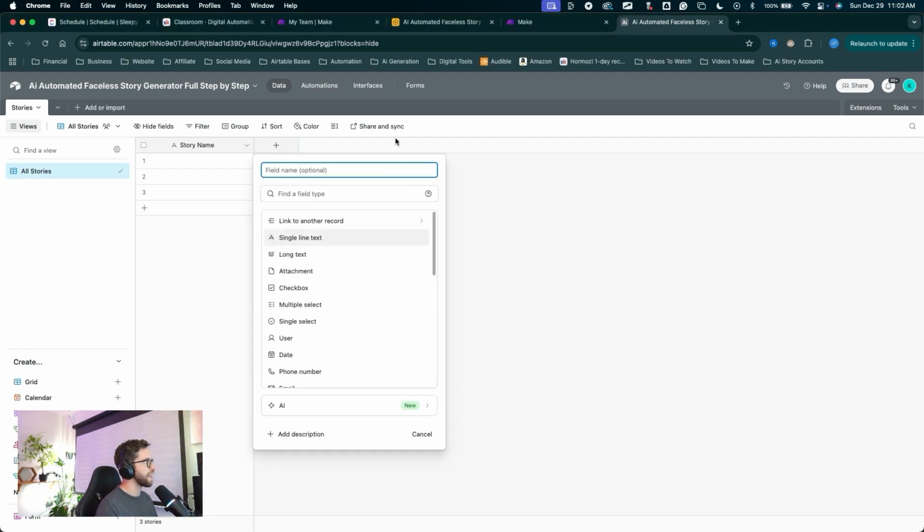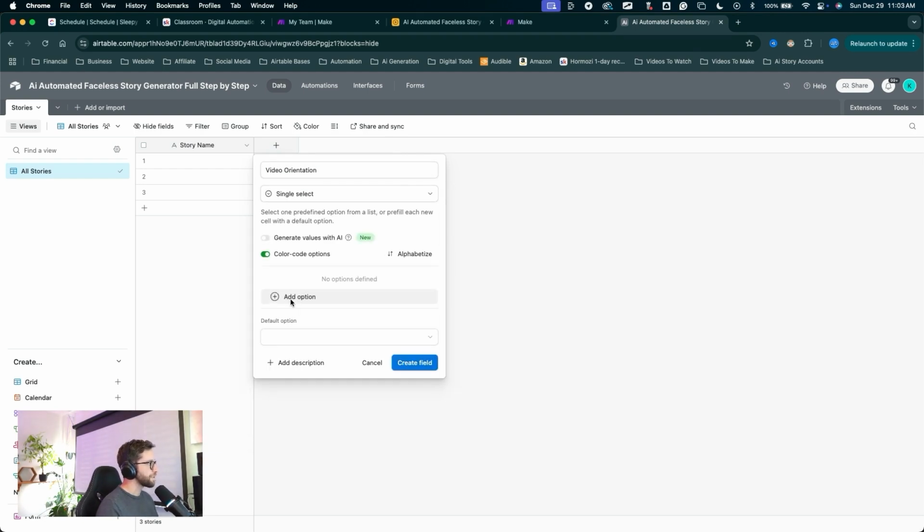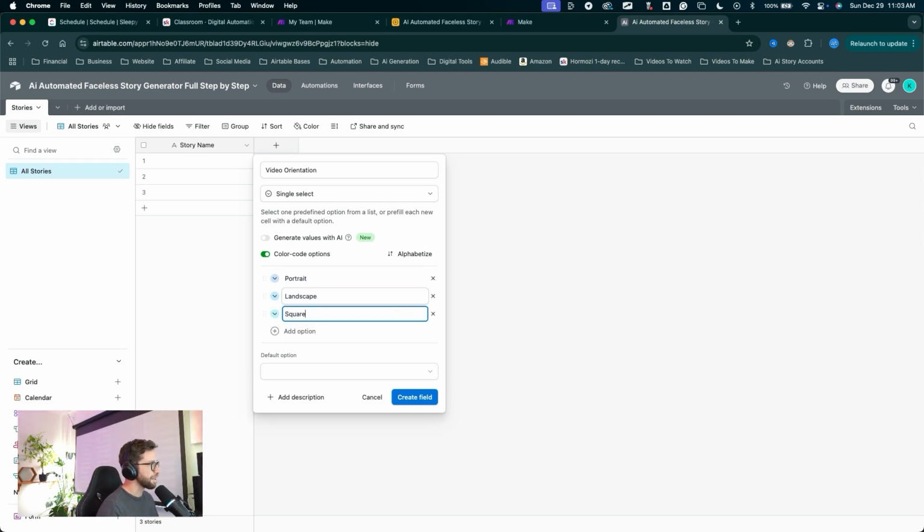Let's click the plus to add a new field. First field we'll call video orientation. This will be a single select dropdown. For the dropdown options, we can click this button to add an option. First one will be portrait, then landscape, then square. You could add in whatever orientations you want. If you want different aspect ratios for your videos, we can add them in here. I'll just keep it simple and we'll have a 9:16 portrait, a 16:9 landscape, and a 1:1 square video orientation.